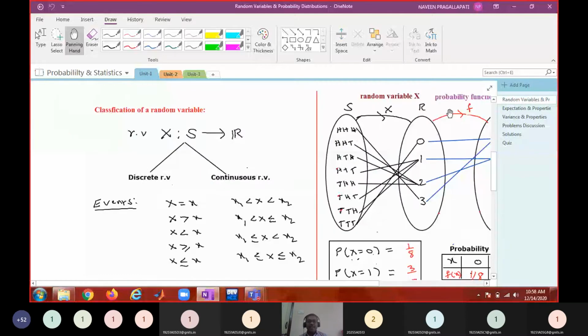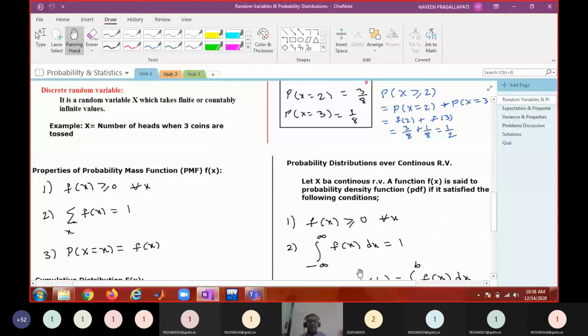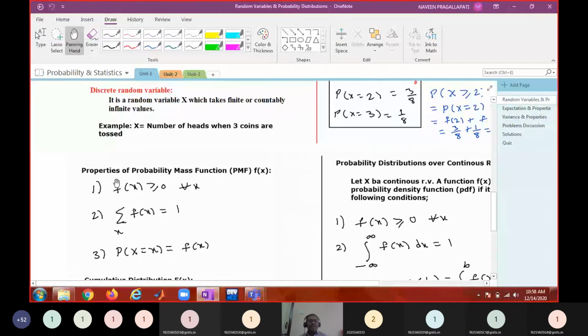This probability function is classified into two types. One is the probability mass function, the other is the probability density function, PDF. The probability density function is for a continuous random variable, and the probability mass function is for a discrete random variable.